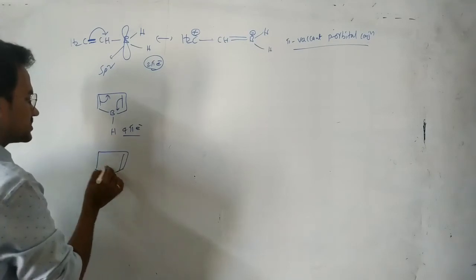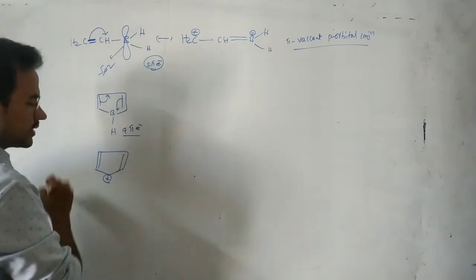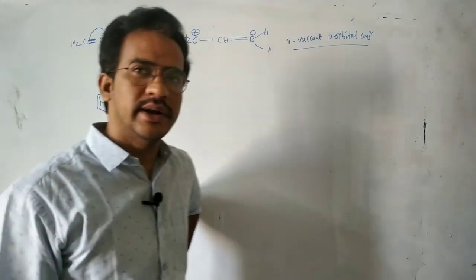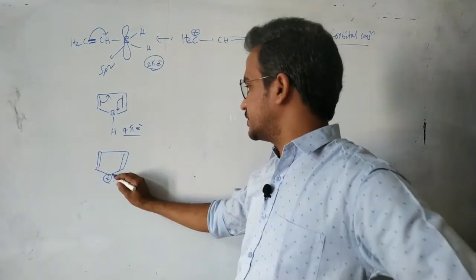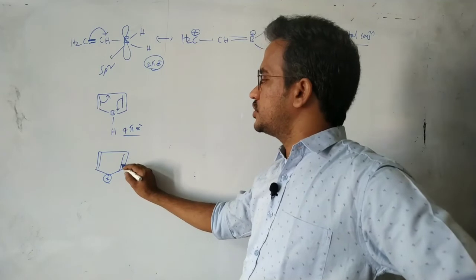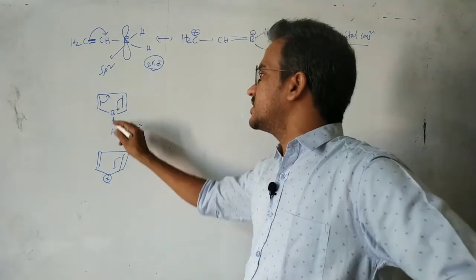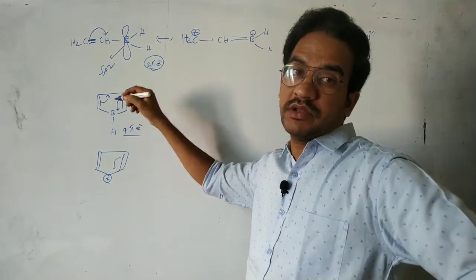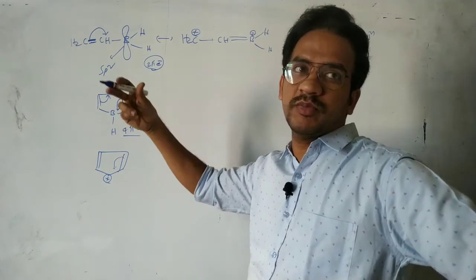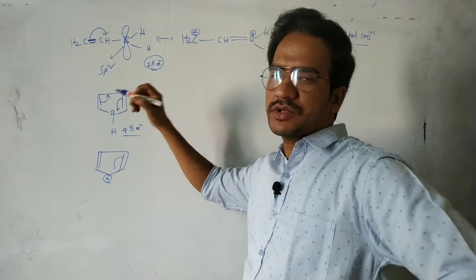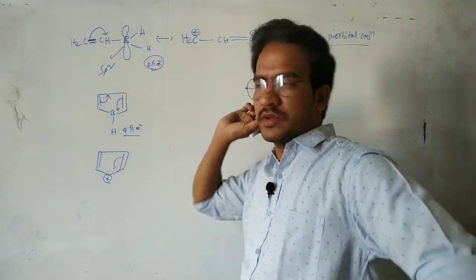Exactly like in the case of cyclopentadienyl cation. Here also there is a vacant p orbital. Into that vacant p orbital electrons are delocalized. Of course here there is no positive charge, but a vacant p orbital is there. Because boron undergoes sp2 hybridization, that's why here also we can see delocalization.